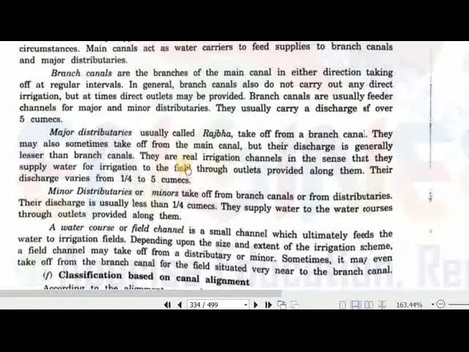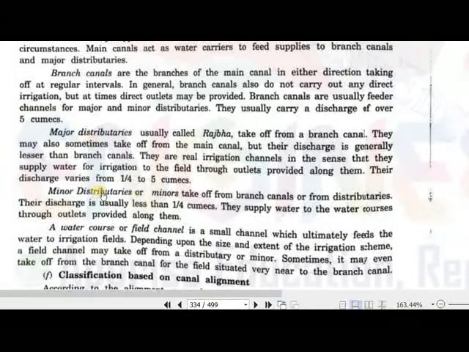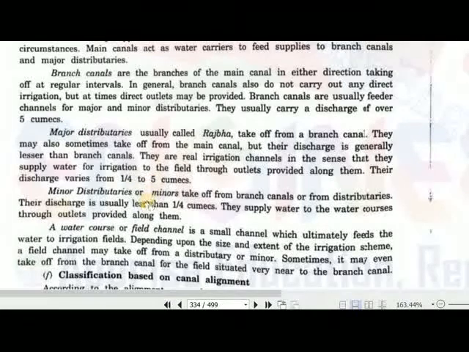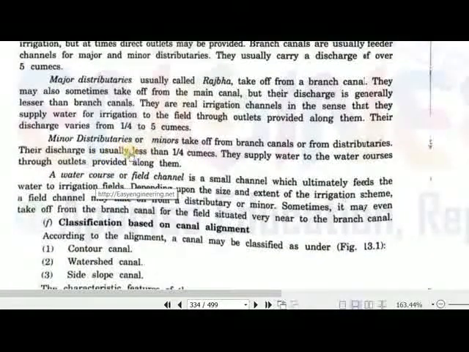Further, they are real irrigation channels in the sense that they supply water for irrigation to the field through outlets. We can take outlets from major distributaries and minors as well. The discharge varies from 1/4 to even 5 cumecs. And the minor distributaries take off from the major distributary, and the discharge is less than 1/4 cumec.